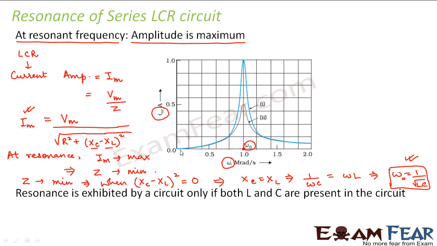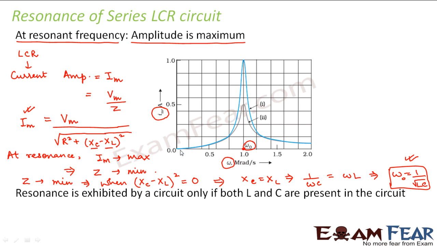So as omega keeps increasing, the current increases, reaches a maximum value at resonant frequency, and again starts falling with increase in omega. So this is how resonance occurs in case of an LCR circuit, and this resonance in LCR circuit is used in many of our practical purposes. We will look at one of the very good examples which many of us use in our day-to-day life